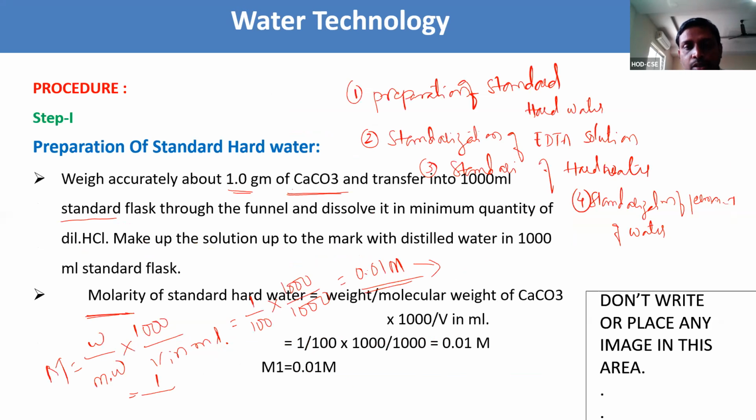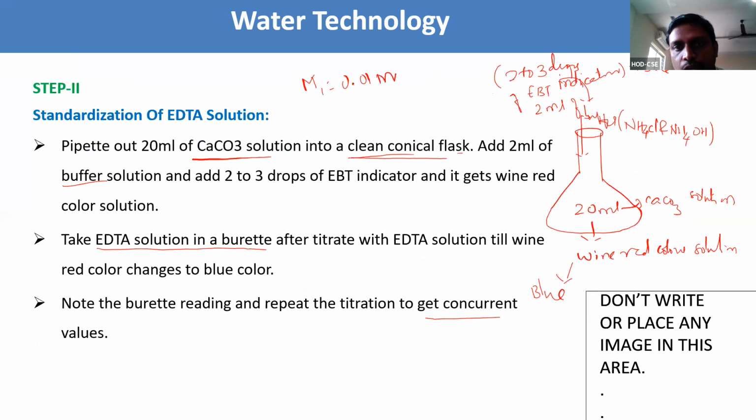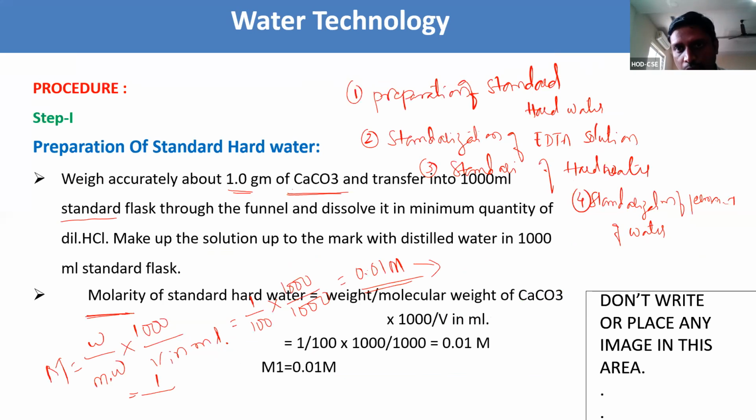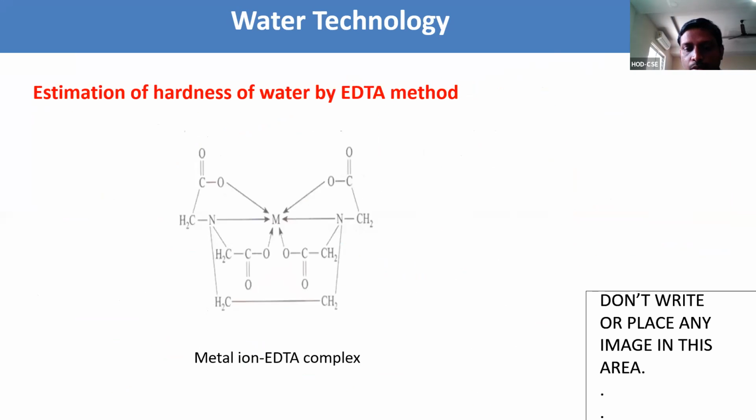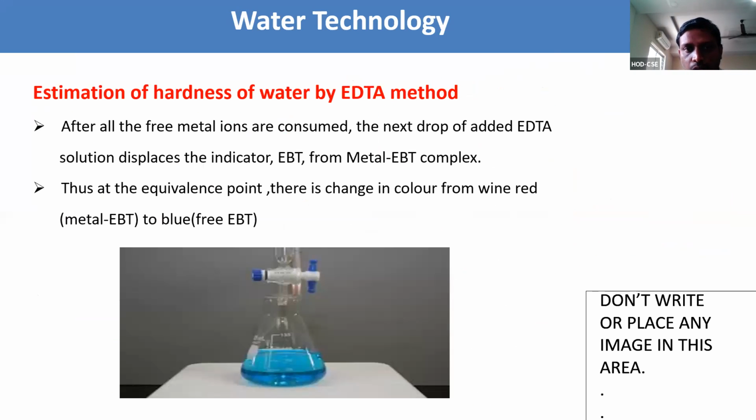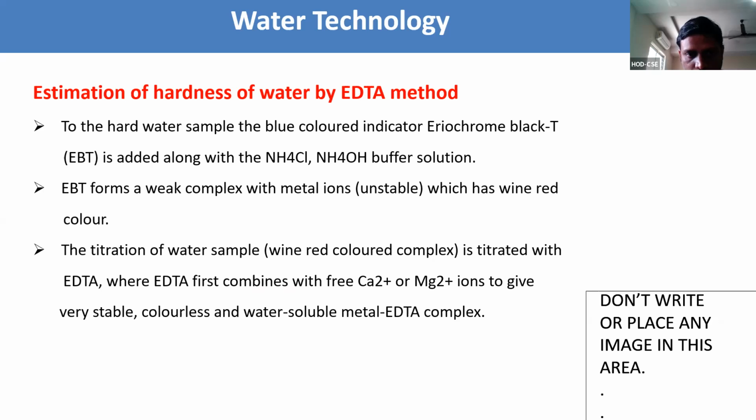The same principle we need to follow for the 3 steps. First step is preparation of standard hard water. Step 2, standardization of EDTA solution, standardization of hard water, and estimation of permanent hardness of water. In the exam, if they ask to estimate the hardness of water, you need to explain all this: chemicals, principle and procedure. This is the metal ion EDTA complex.